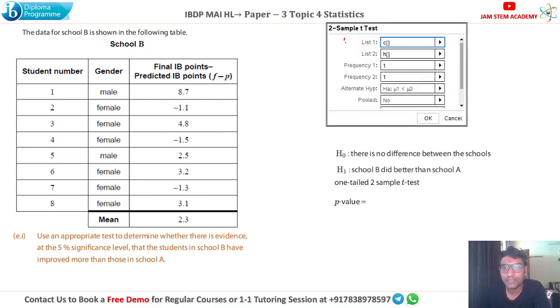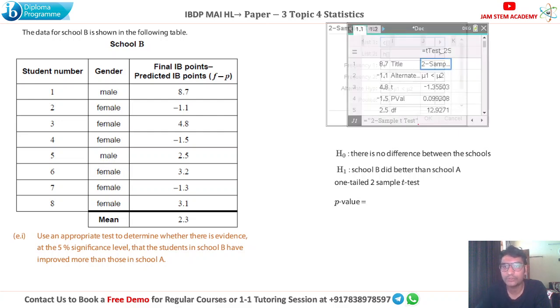List 1 corresponds to school A, and the mean will be mu1. List 2 is corresponding to school B and the mean will be mu2. Mean in the changes of the marks. Frequency is 1 for both. Our alternative hypothesis, as I said earlier also, is that mu2 is greater than mu1, I have to select, because mu2 is corresponding to school B and mu1 is corresponding to school A. Now hit enter or click OK, and it gives you the p-value.